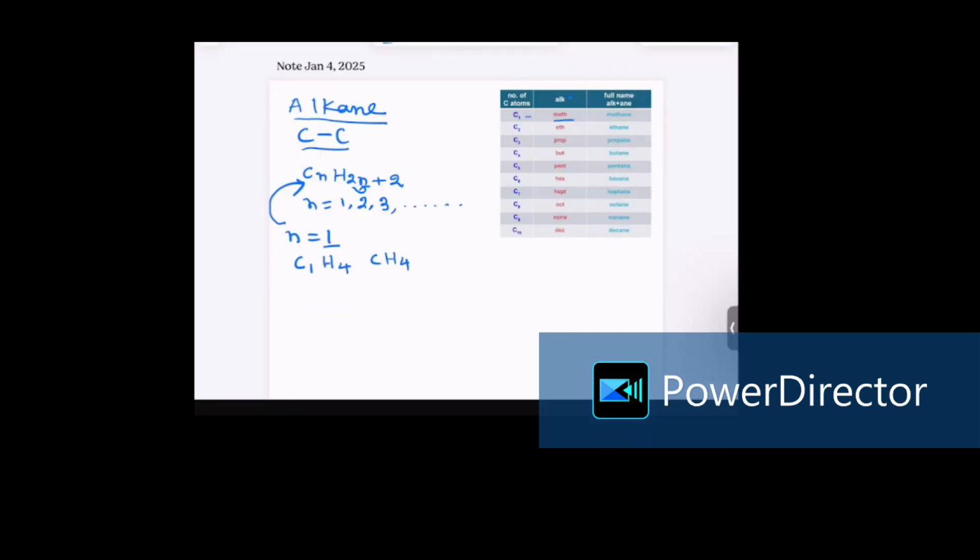Thus, the first member of alkane has the formula CH4. The question we need to ask is why methane, or this CH4, has 4 hydrogen. Why is the formula CnH2n plus 2? That's because carbon has tetravalency, or carbon valency is 4. In other words, carbon wants to form 4 bonds.